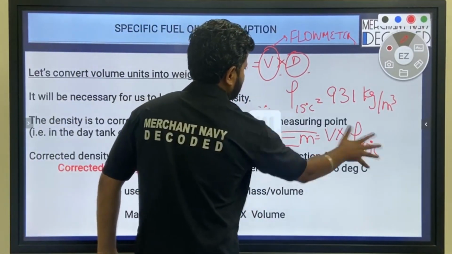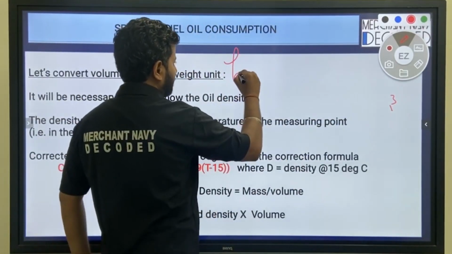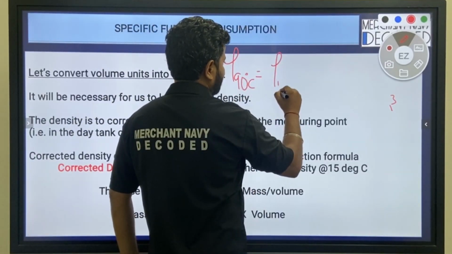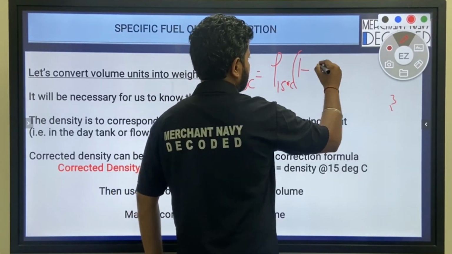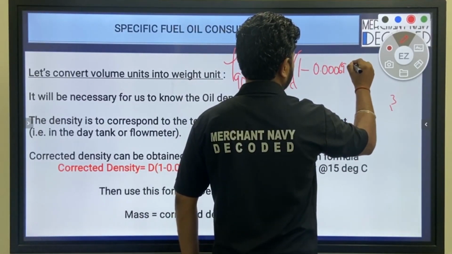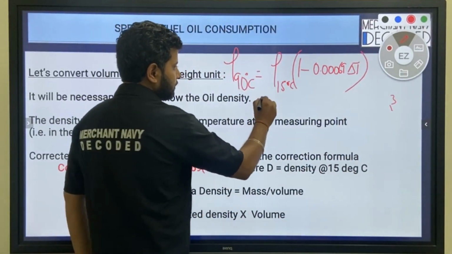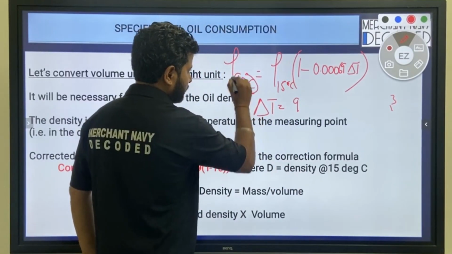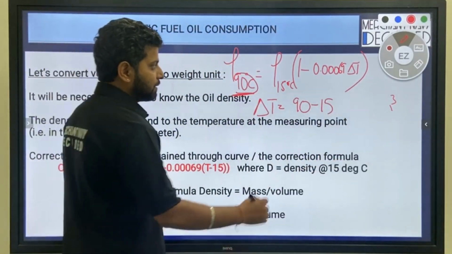So in this slide we are talking about density. For density at 90 degrees centigrade, there is a formula that I use: density at 15 degrees centigrade, copied, into 1 minus 0.00069 into delta T. What is this delta T? Delta T is 90, this temperature, minus 15. Copied. So this comes to 75.